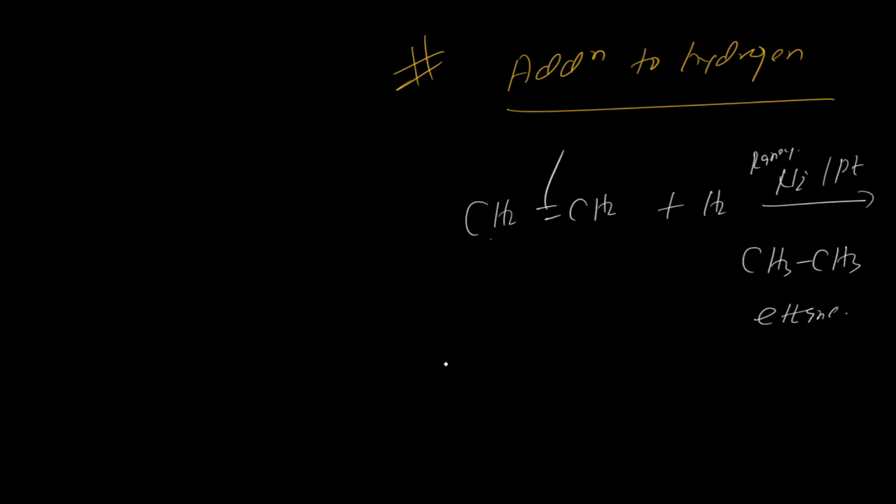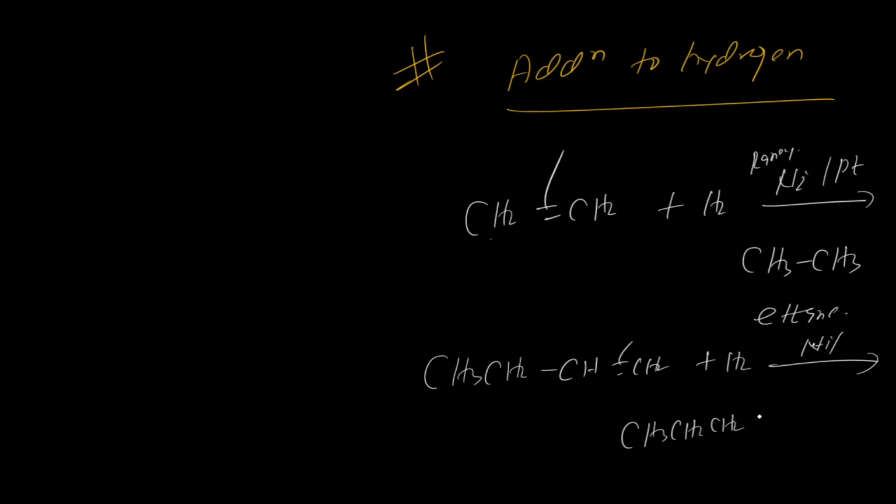Now in a similar way, if you take another one, butene, like CH3 CH2 CH double bond CH2 plus H2 in presence of platinum or nickel, then what will happen? Again, this bond will break and it will form butane, CH3 CH2 CH2 CH3, a 4 carbon alkane.